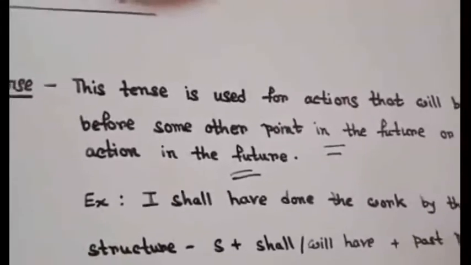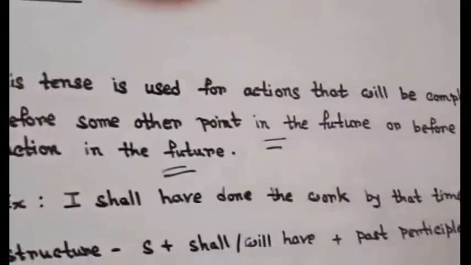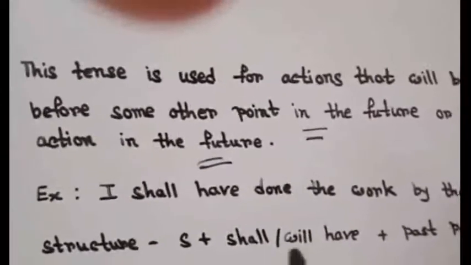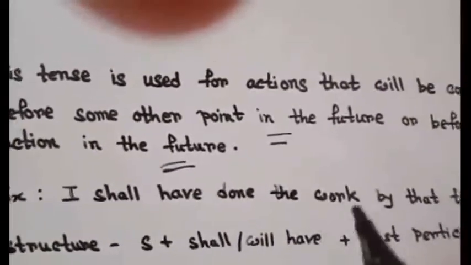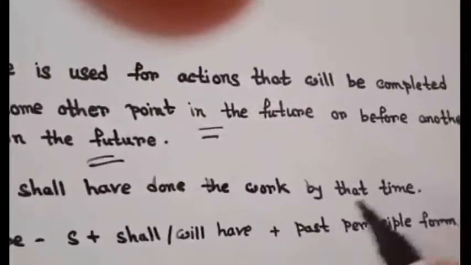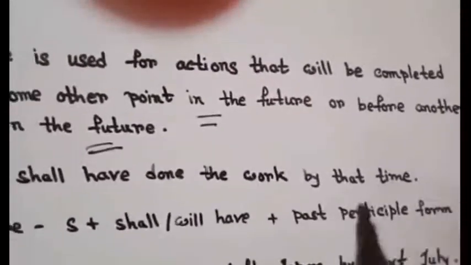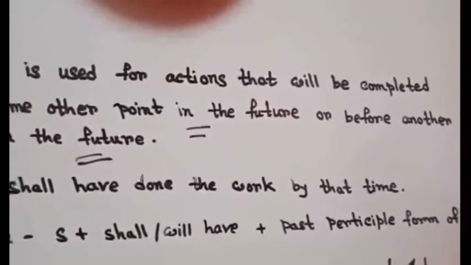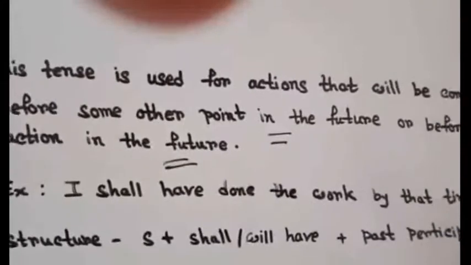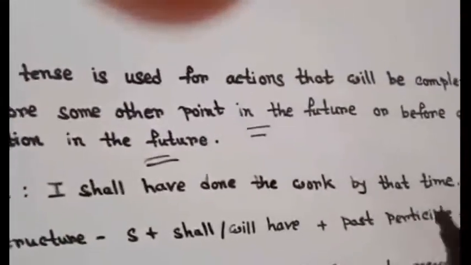Now see the example, I shall have done the work by that time. It means that the work will be completed, will be done before a specific time, by a certain time. In future, the work will be completed. So this is the future perfect tense.